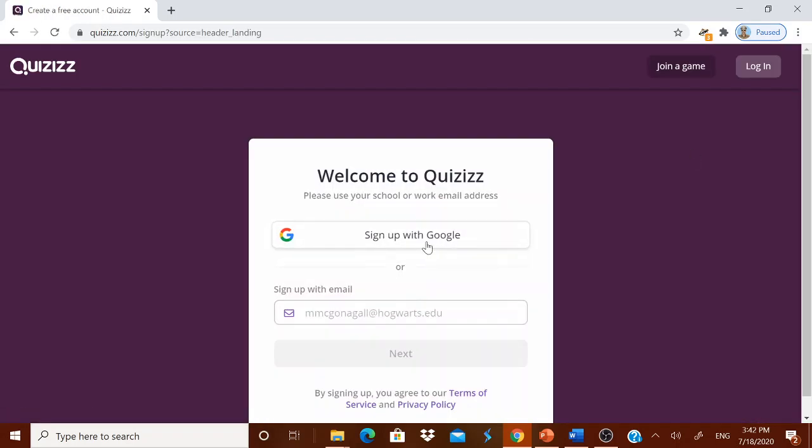There you can sign up with Google, or you can sign up with any other email. If you sign up with any other email, maybe Yahoo or Rediff or any other than Google, you have to give your name and everything. But if you sign up with Google, no need to do anything, because it will take your name and other profile particulars from your Gmail account. Okay, let me sign up with Google.